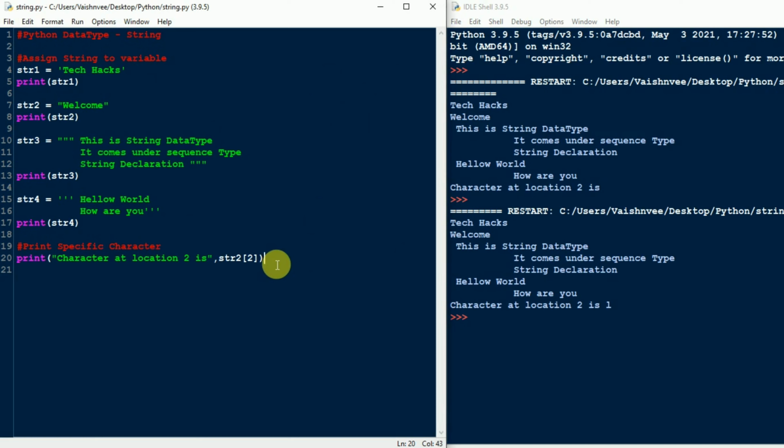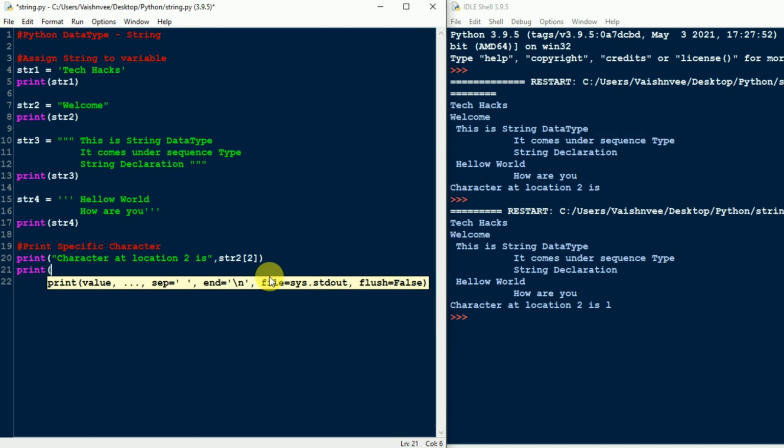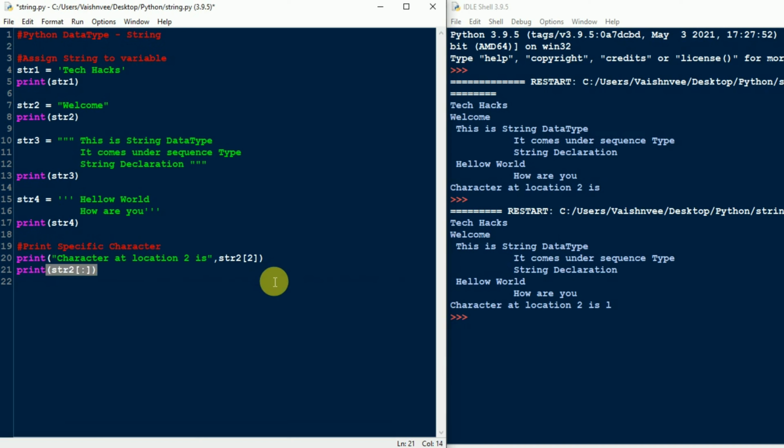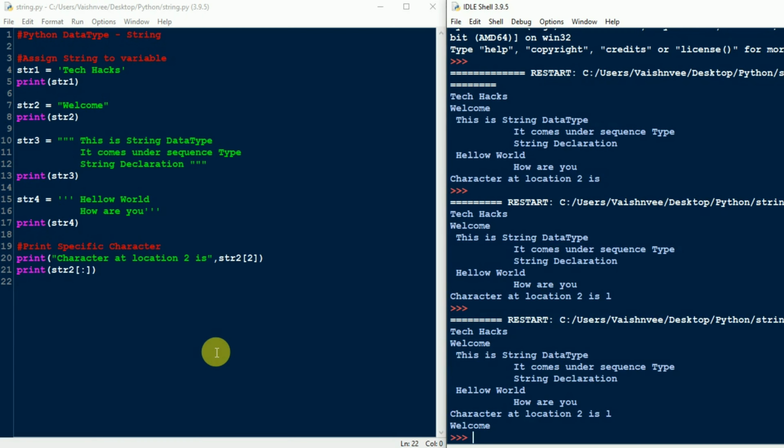But if I want to print only ELCOME, for that we can make use of the colon. So how to use the colon? Just write the square bracket, and in the square bracket just mention the colon, save the file and run the program. When you mention the colon here, whatever your string is, that complete string will be printed. So we are going to see whether we are getting output like that. As you can see here, I am getting welcome here.